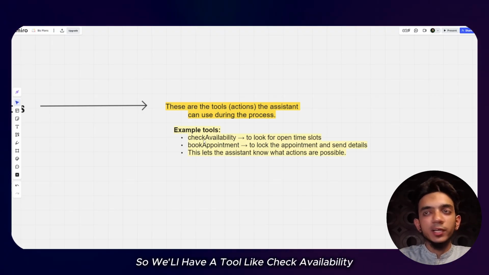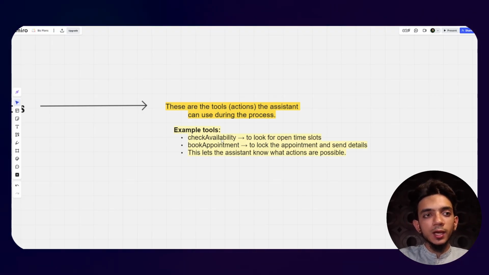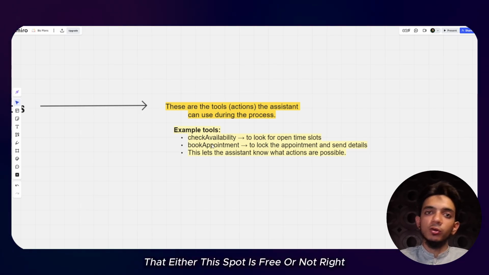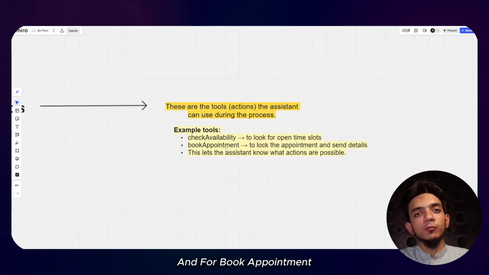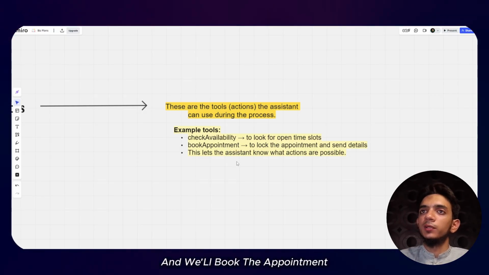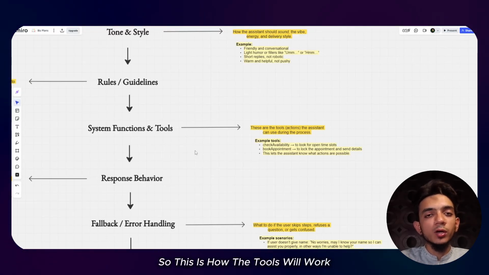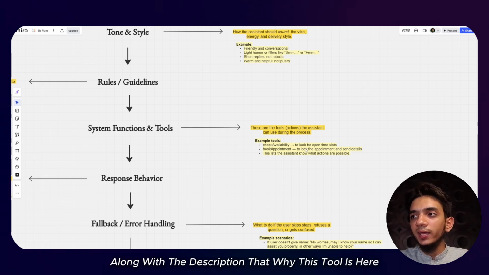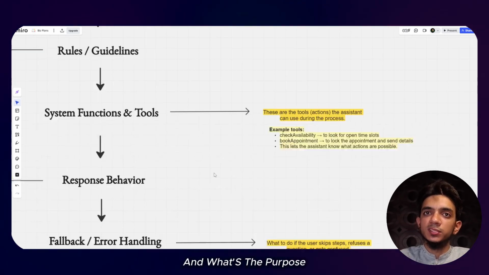So we'll have a tool like check availability, which we'll use to check the availability in the Google Calendar, whether this spot is free or not, right? And for book appointment, we'll have another tool by which we'll reach our CRM and book the appointment. So this is how the tools will work, and we'll specify each and every tool along with a description of why this tool is here and what its purpose is.